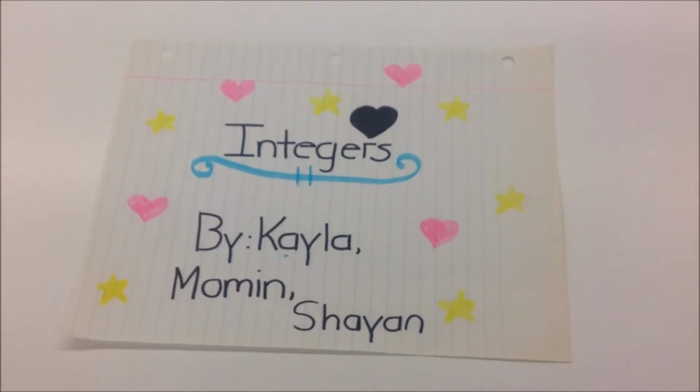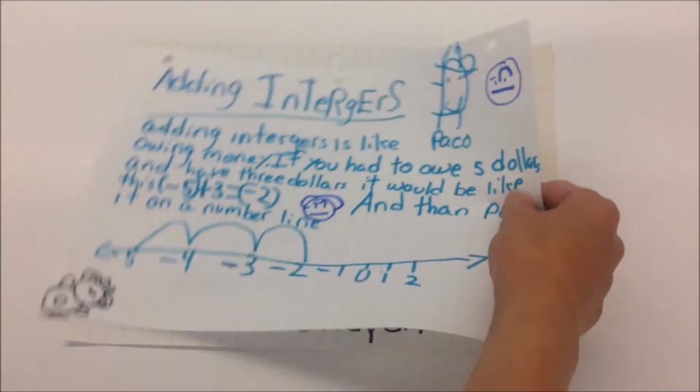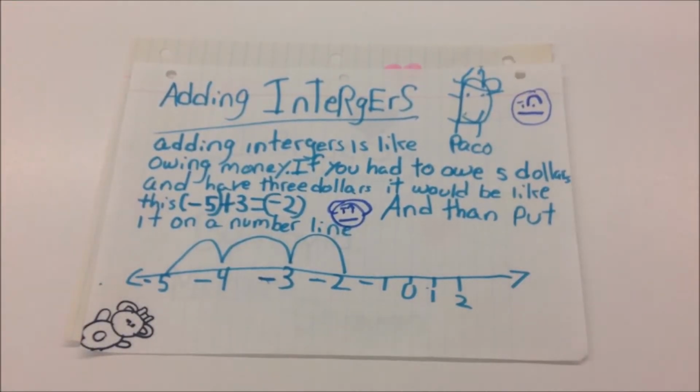Integers by Kayla Merman and Shan. Adding integers. Adding integers is like owing money. If you had to owe $5 and have $3, it would be like this. -5 plus 3 equals -2. And then on a number line, it will look like this.